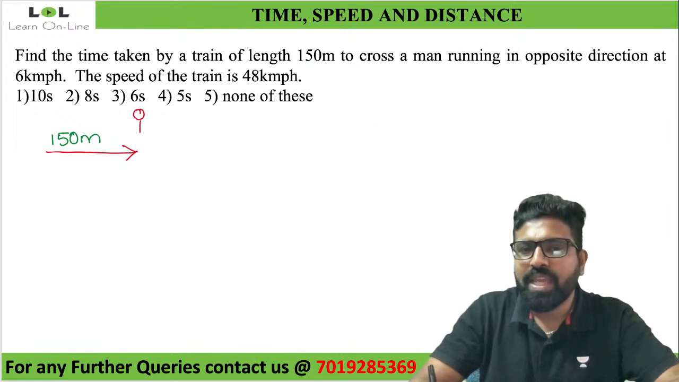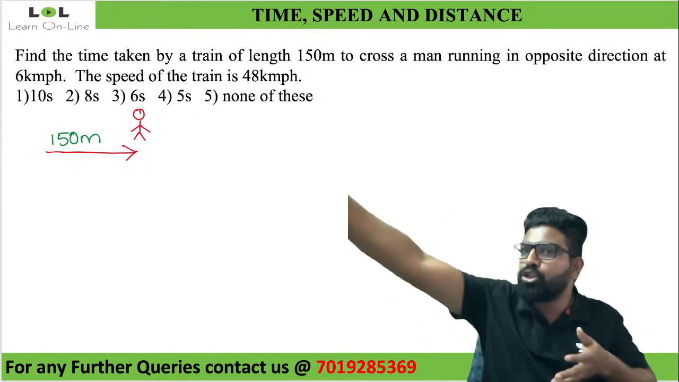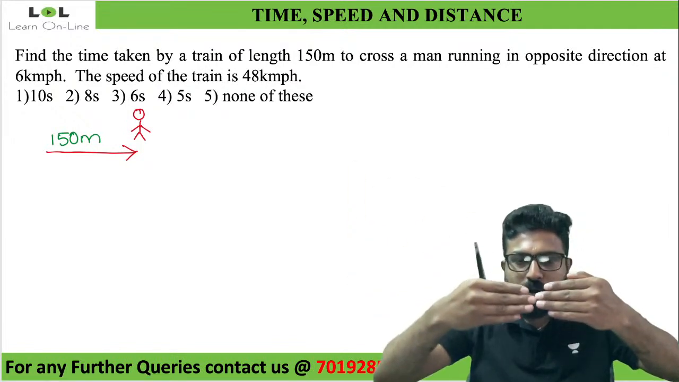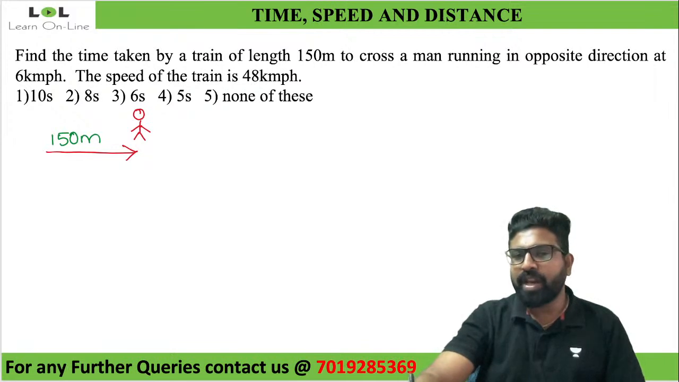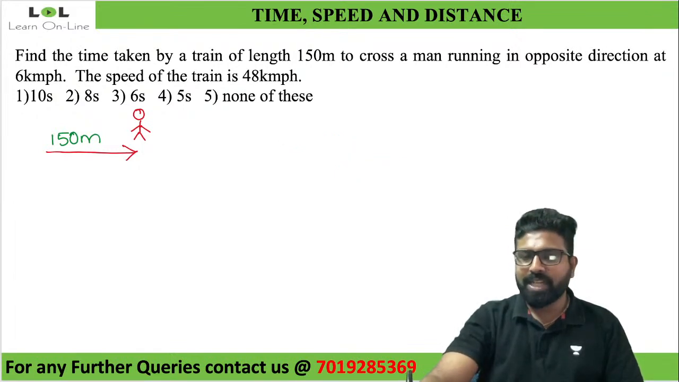Not just the man. Even if there is another train, where should you take it? If they tell you another train is 200 meters away, then you have to take it so far. If they don't tell you anything, you have to take it exactly at the tip of the next train. Both the trains' tips should be like this if they don't tell you how far one train is from the other train. Able to understand this?